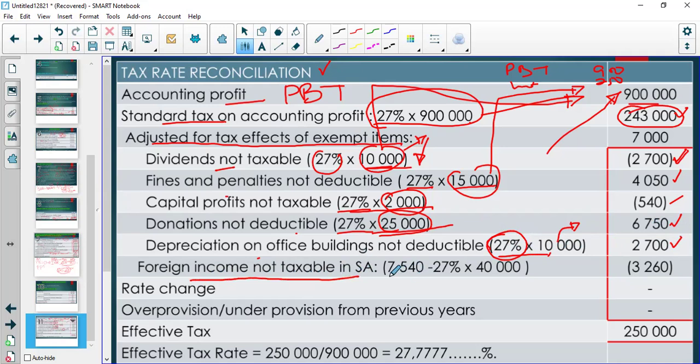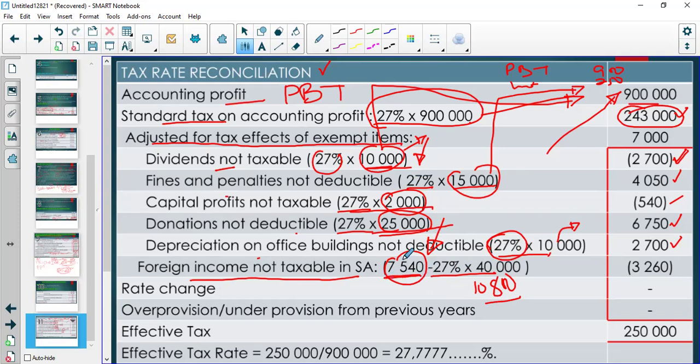Then there was an issue with money from Namibia. Namibia asked us to pay 7,540. So instead, we didn't pay the difference. If it was in South Africa, we would have paid 27% of 40,000, so we would have paid 10,800. But we only paid 7,540 because this tax was paid in Namibia, and in South Africa, they didn't charge us at all. So in South Africa, we would have paid 10,800. But then we only paid 7,540.